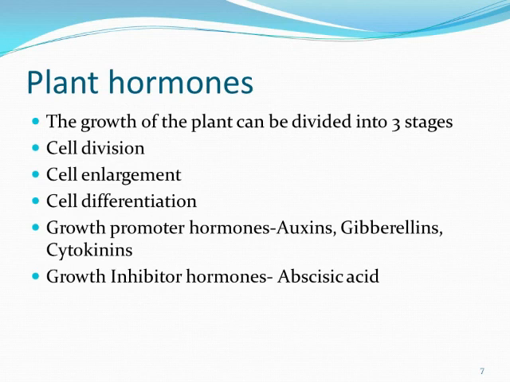Now coming on to the first thing, the growth of the plant can be divided into three stages: cell division, cell enlargement and cell differentiation. So cell division, that you know, the cell divides. The cell enlarges in size, and then the cell differentiates to form tissues and tissues to organs.